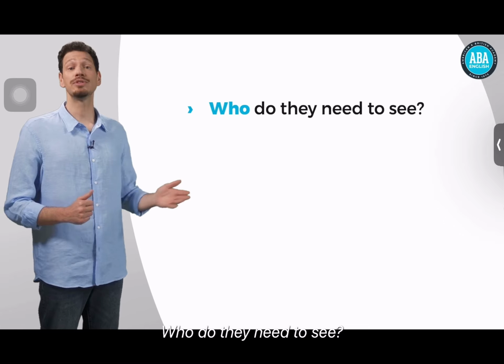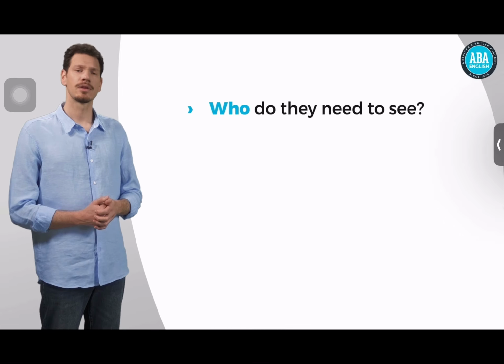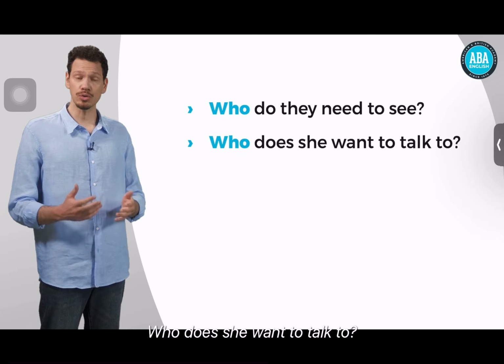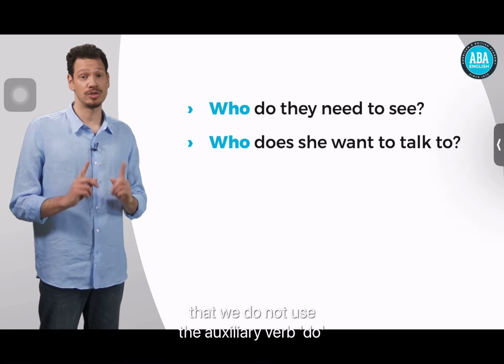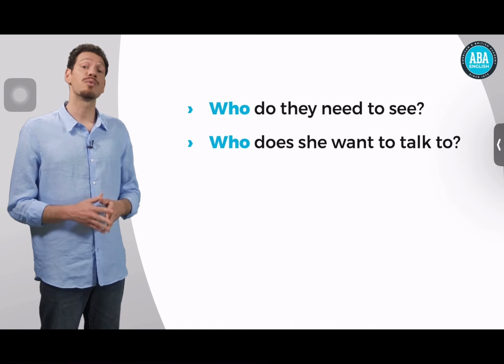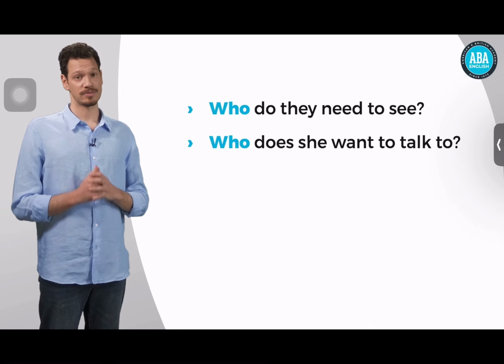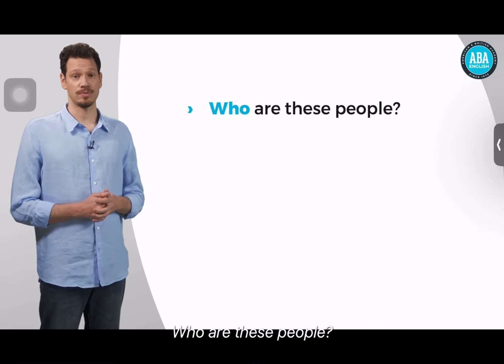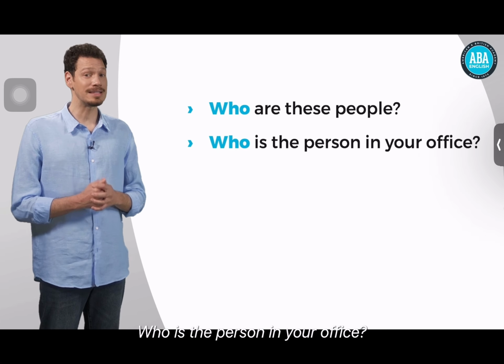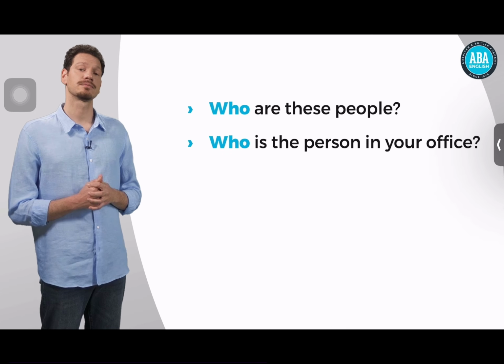For example, who do they need to see? Who does she want to talk to? Remember that we do not use the auxiliary verb do with the verb to be. For example, who are these people? Who is the person in your office?